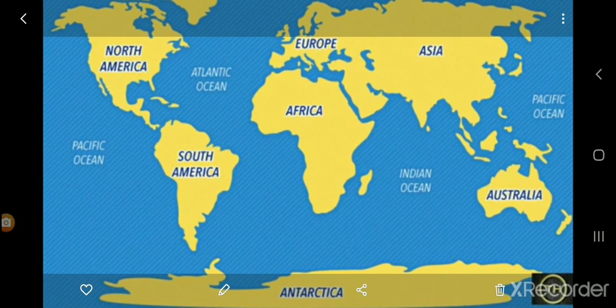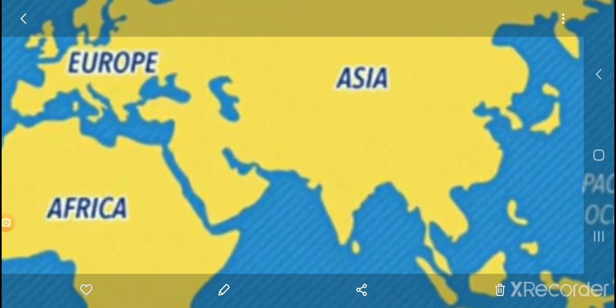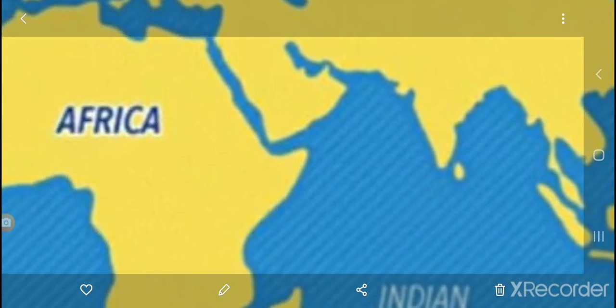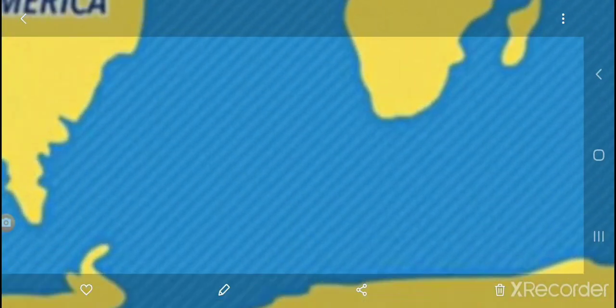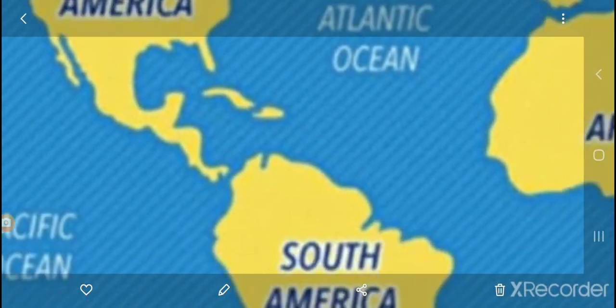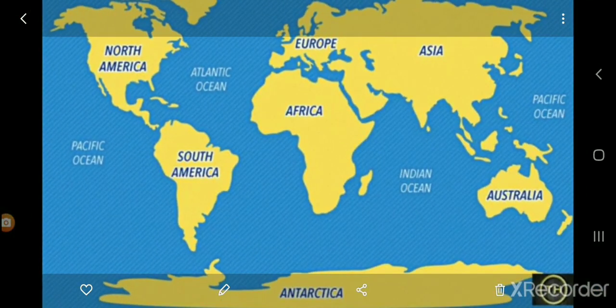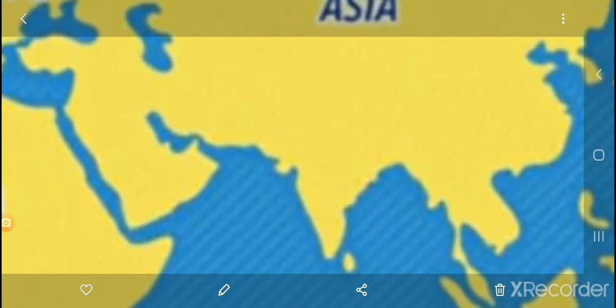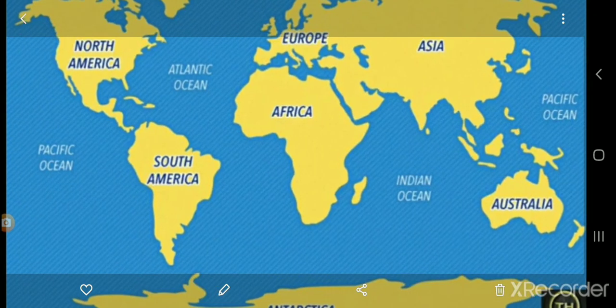When you open your textbook, you will see that on the first page they have given the world map. In this there are 7 continents. The first one is Asia, Africa, Australia, Antarctica, Europe, North America and South America. And India is located in which continent? That is Asia.